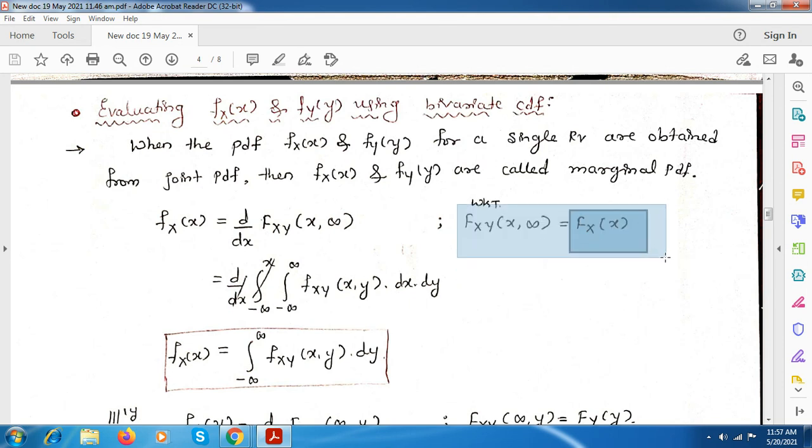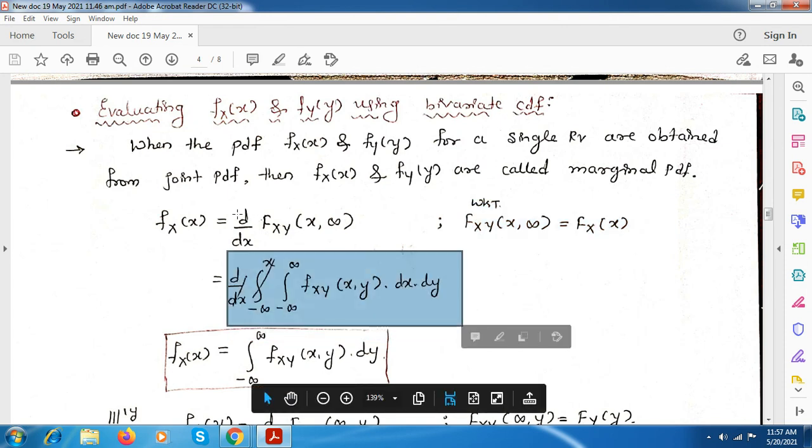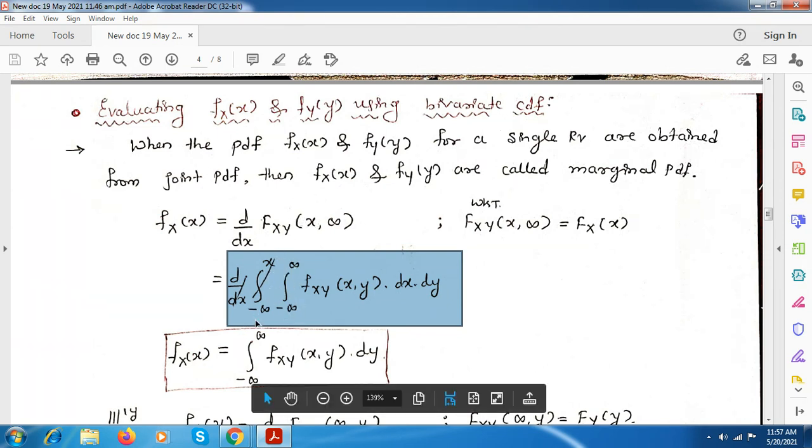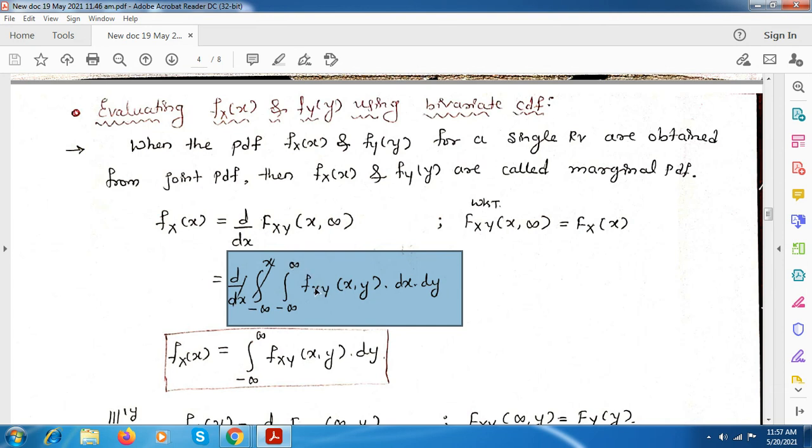So considering this, we can write the differentiation of Fxy of x comma infinity. Here y is equal to infinity. If you consider this equation, the differentiation is kept as it is, and this CDF you can write in terms of the PDF, wherein you have to integrate twice. The first is from minus infinity to x, and here y is infinity, so it becomes minus infinity to infinity, and this is the PDF with respect to dx and dy.